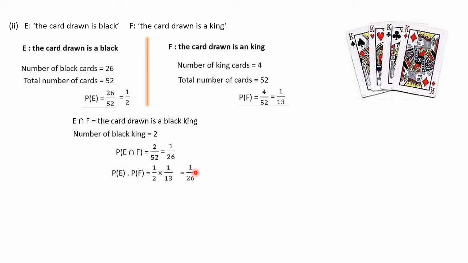So it is quite clear that P of E intersection F and P of E into P of F are both the same, 1 by 26. So we can come to the conclusion that P of E intersection F is equal to P of E into P of F. Therefore, we can say that E and F are independent events.